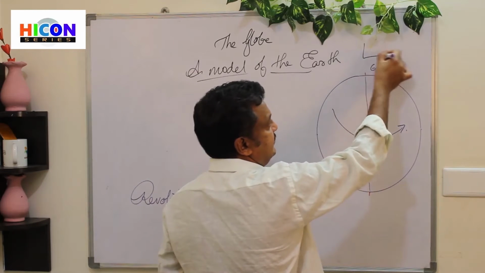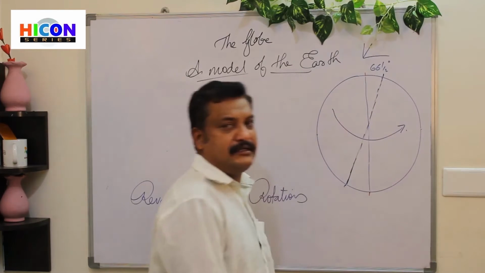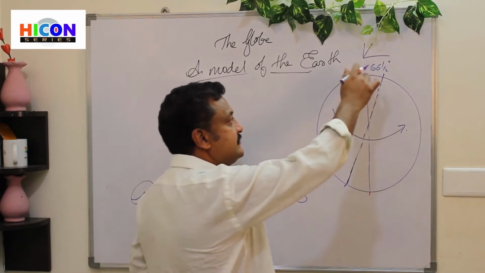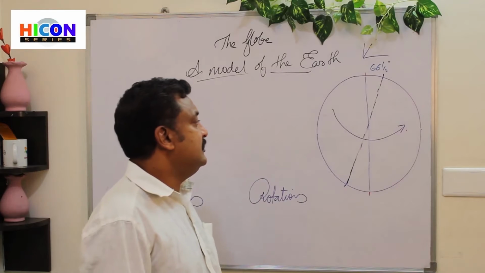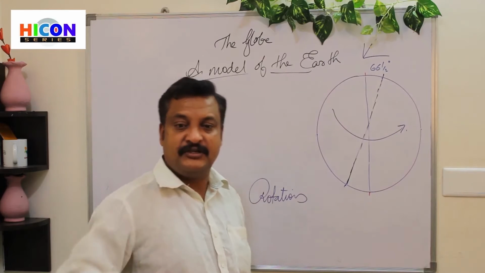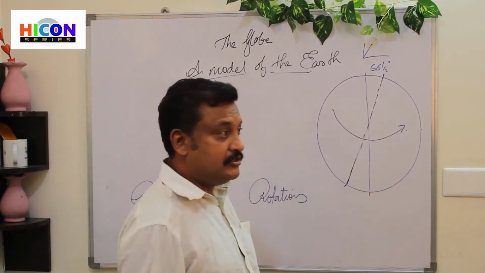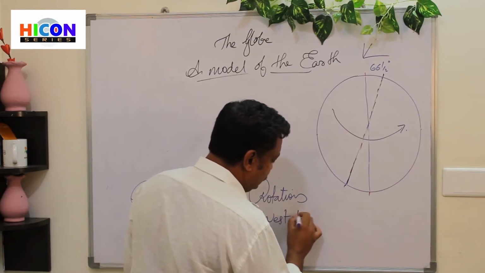This is 90 degrees, and this is 66.5 degrees. Right? So the axis which is tilted to 66.5 degrees is the one on which the earth has its first movement, and that is called rotation. The rotation of the earth is from west to east.